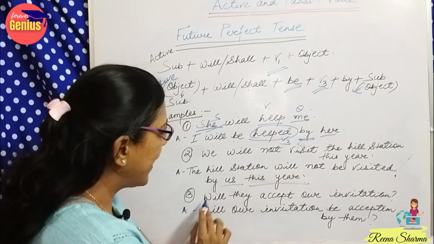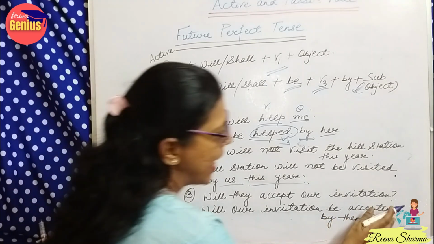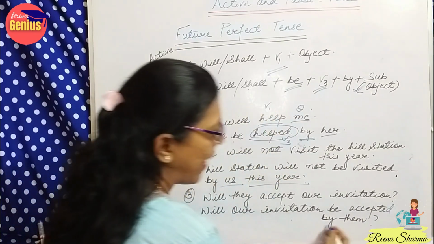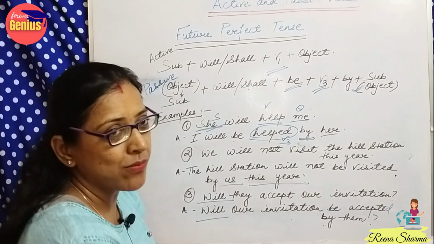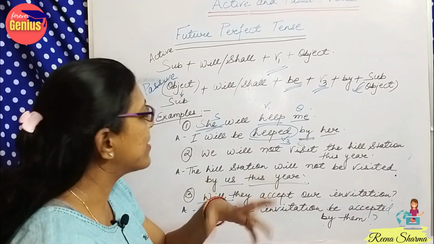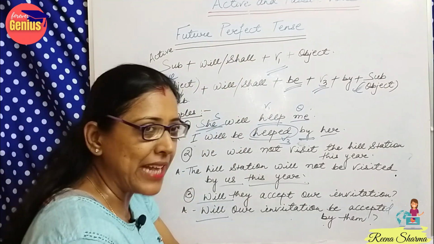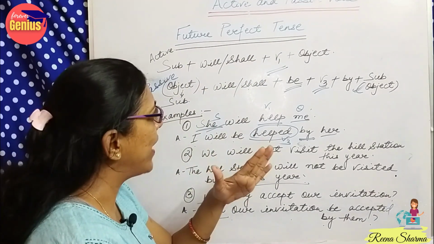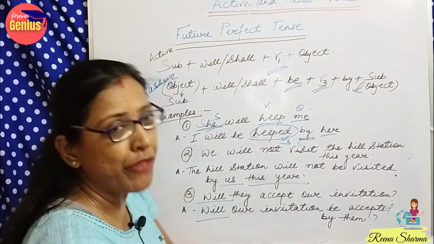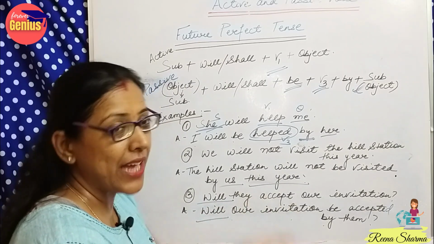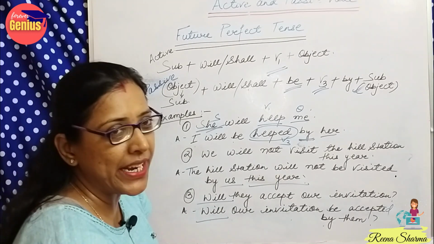So, third is, will they accept our invitation? Will our invitation be accepted by them? So, we will start with will or shall. We have also learned the rules where to use will and shall while we were dealing with tenses. So, if anyone has any queries, see the description box and find our videos of tenses and refer to them and then practice. After referring, if you practice, these will become very easy.